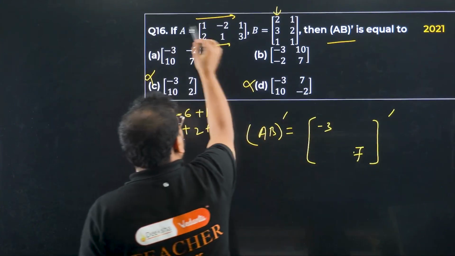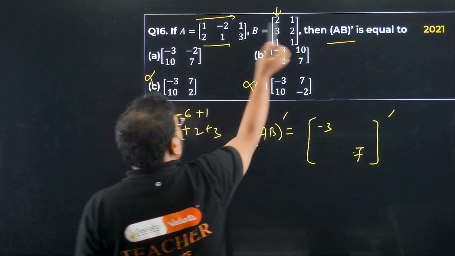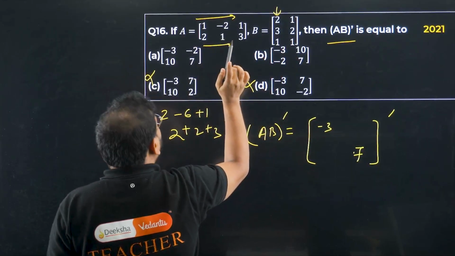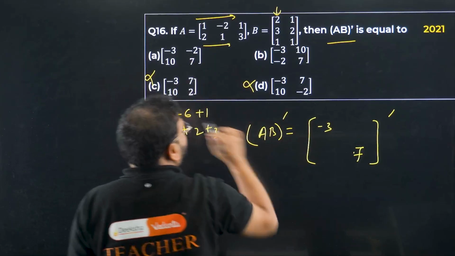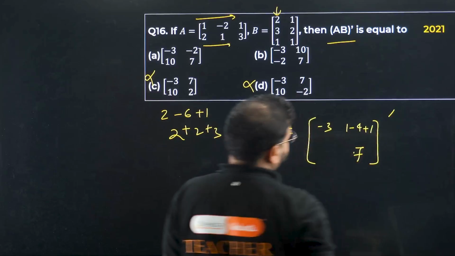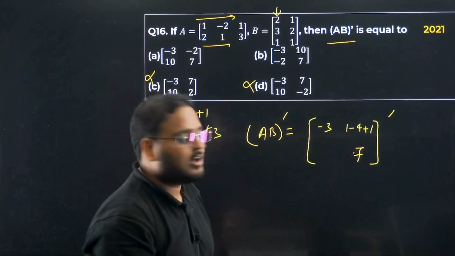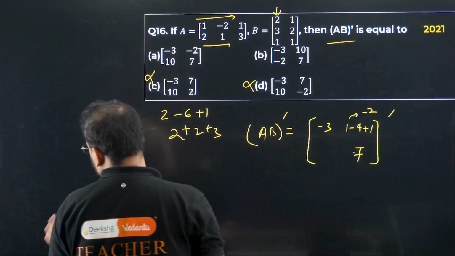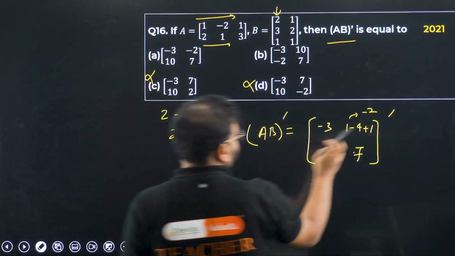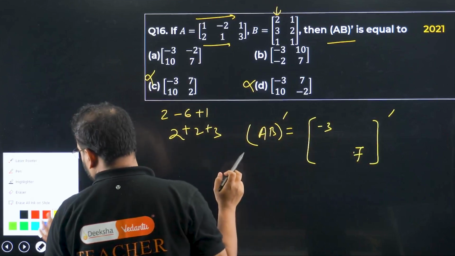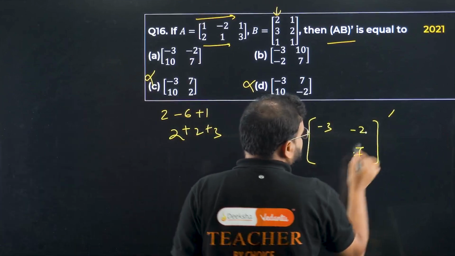So we'll do first row, second column. 1 into 1 is 1, minus 2 into 2 is minus 4, and 1 into 1 is again 1. So we get what? Please check. 1 minus 4 plus 1. So 2 minus 4, how much is that going to be? This will become simply minus 2. Okay, simply minus 2. Erase this. I get here simply minus 2. 1 minus 4 and minus 1 becomes minus 2.